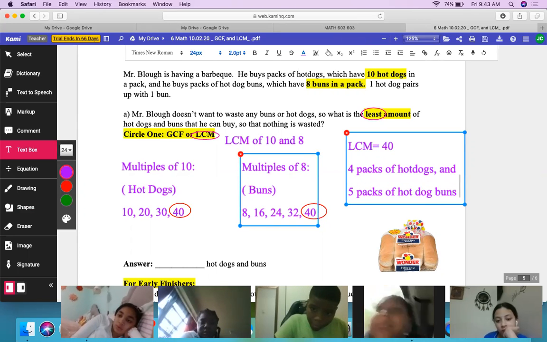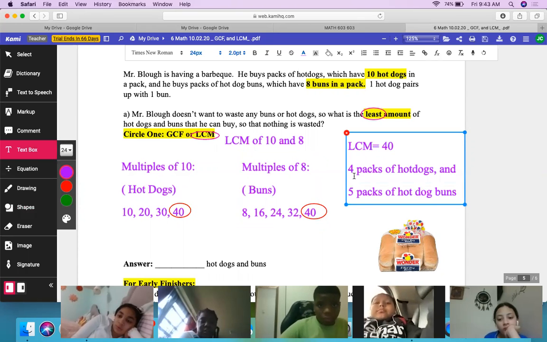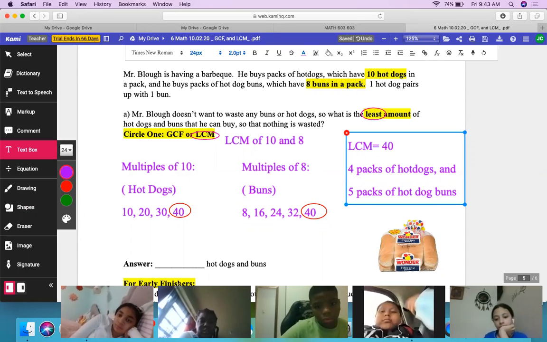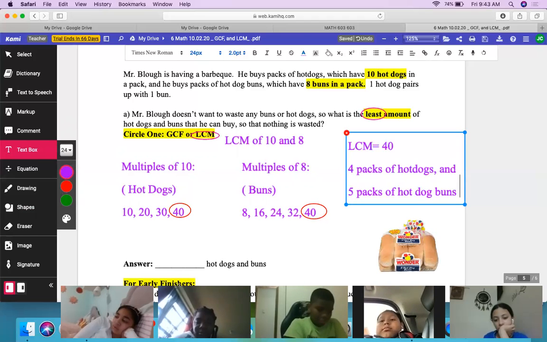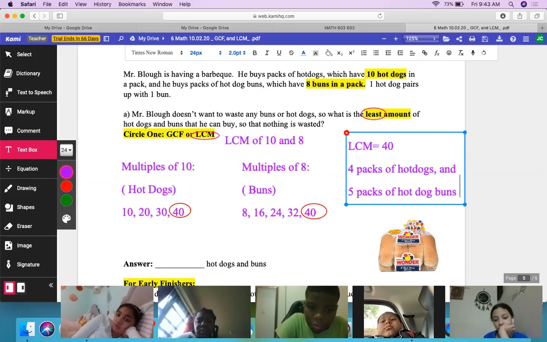Does everyone see how Jamie got that? The reason why she got 4 is why, Jamie? I got 4 because 40 divided by 10 equals 4. Okay. And talk to us how you got 5 for the buns. I got 5 because 40 divided by 8 equals 5. And you could also use multiplication. You could take 10 times 4 gives you 40, and 8 times 5 gives you 40. Thank you.